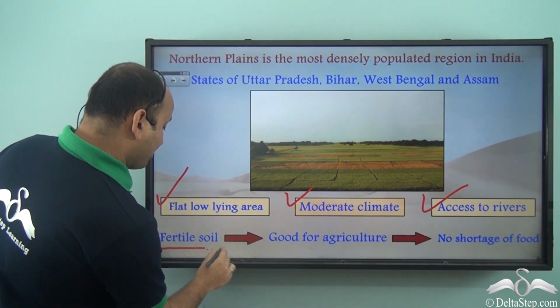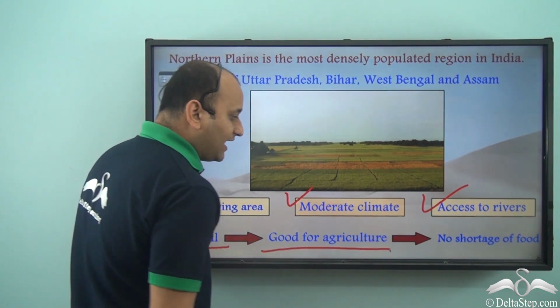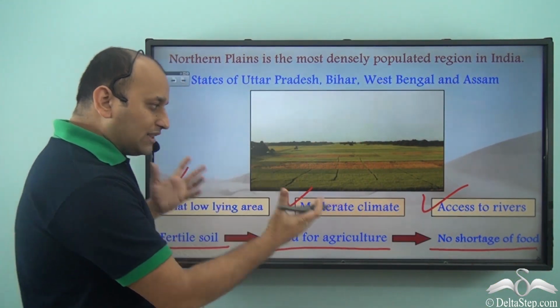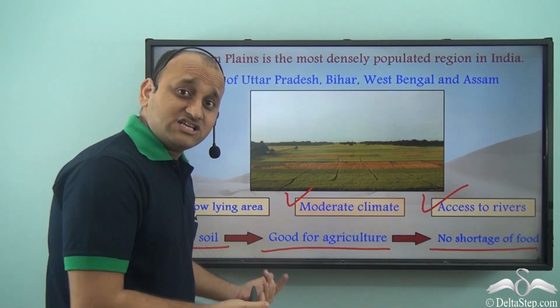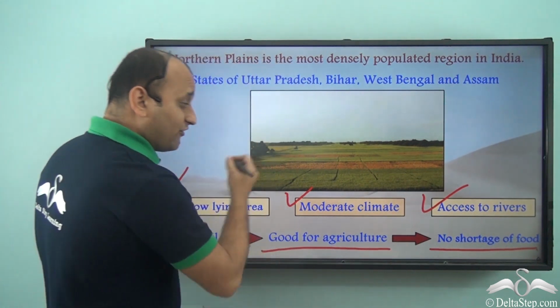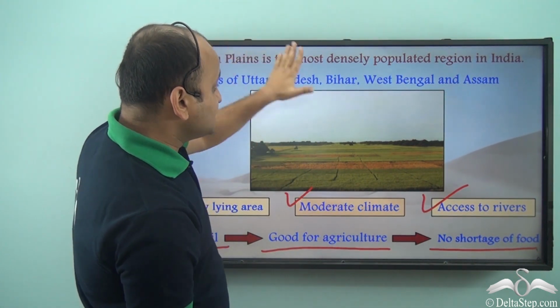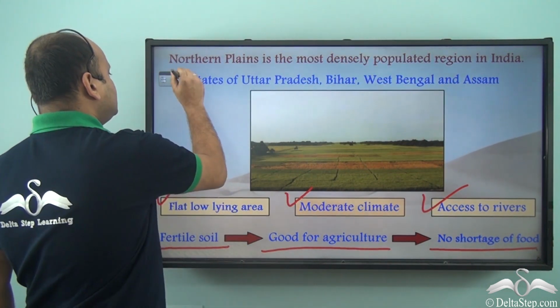So these places have fertile soil, which is again good for agriculture, and as a result there is no shortage of food. All these factors decide the population density of these places, and since all these are favorable for living conditions, as a result northern plains is the most densely populated region in India.